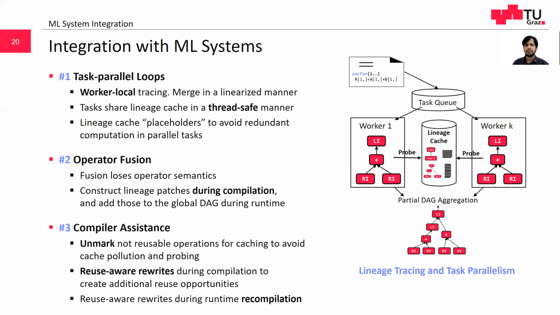Lineage-based reuse in runtime is valuable. However, an ML system compiler can improve aspects of lineage cache and create additional reuse opportunities. We extended our compiler to unmark intermediates for caching with no potential for reuse. This helps to avoid cache pollution and unnecessary probing. We further added several reuse-aware rewrites which prefer patterns that create additional reuse opportunities. These rewrites are placed in both compiler and runtime recompiler.